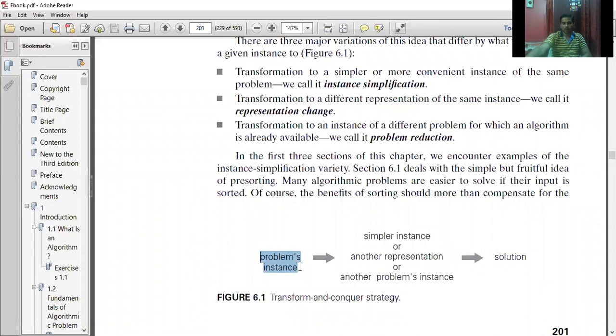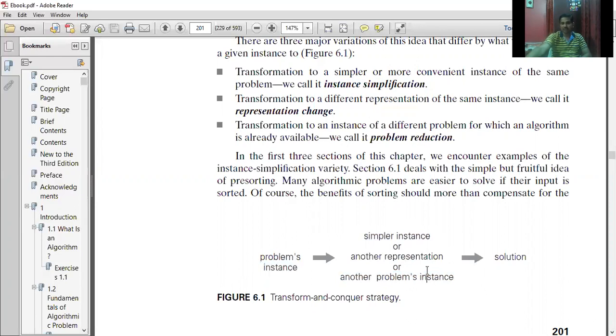So this is your problem instance. This problem instance has to be brought into another instance, which should be simpler, or of another representation, or of another problem instance. You can have any one among these three variations.